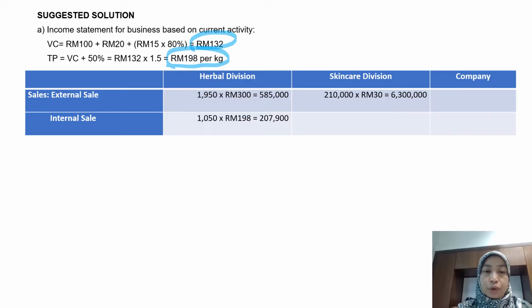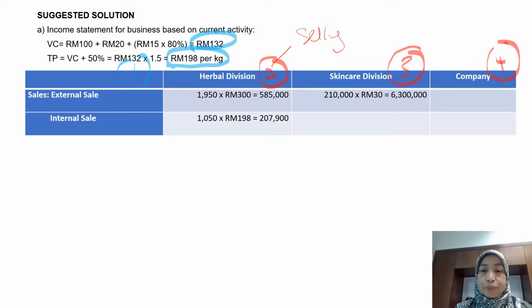Now draw 4 columns: one for particulars, second for herbal division, third for skincare division, and last for the company as a whole. Remember the herbal division is the selling division, and the skincare division is the buying division. For transfer price, when they transfer goods internally, the herbal division will record it as revenue, whereas the skincare division needs to record that amount as expenses.